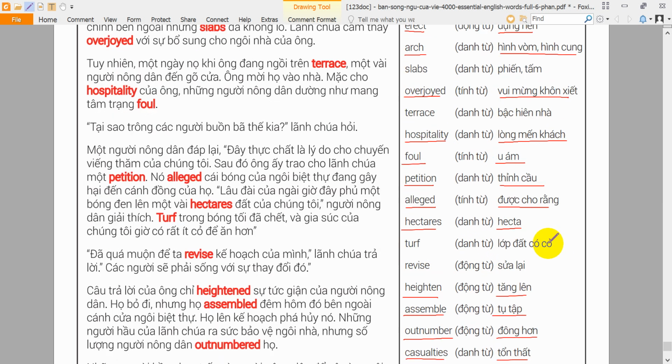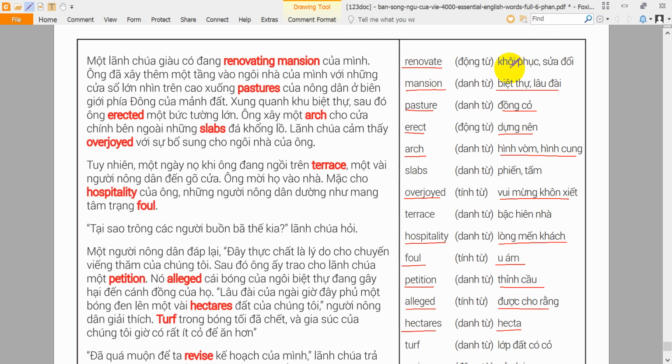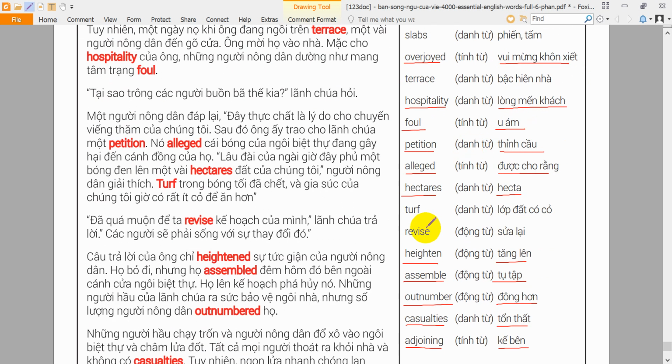Renovate. To renovate a building means to repair it or build new structures on it. The old fire station was renovated into an apartment building. Revise. To revise something means to change or update it to make it better. When the editor discovered certain facts were wrong, he revised the book.